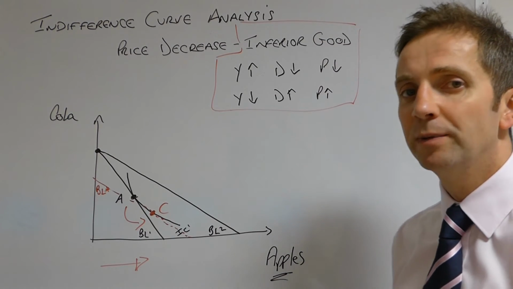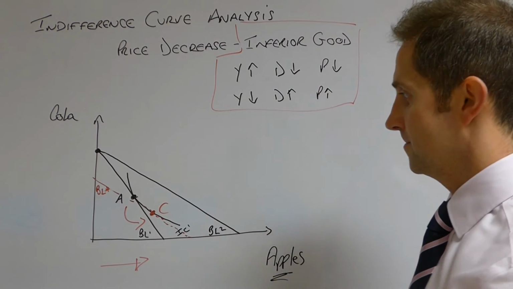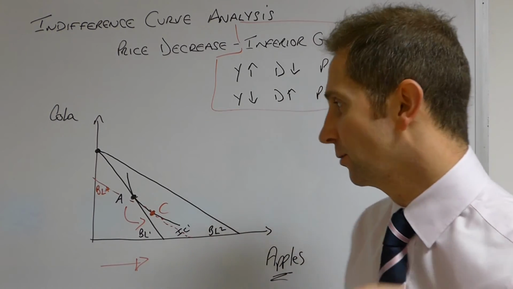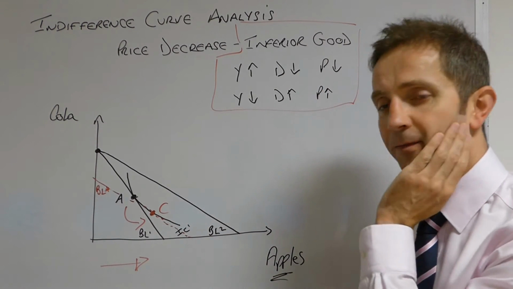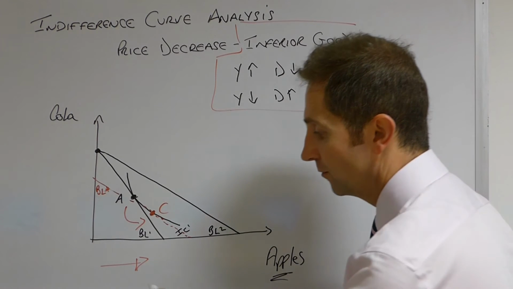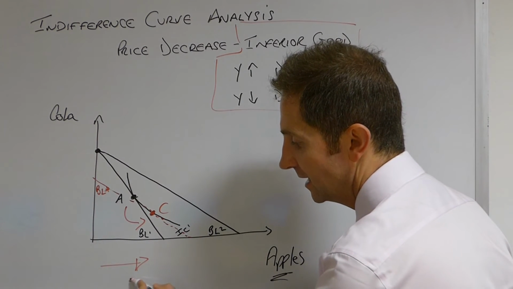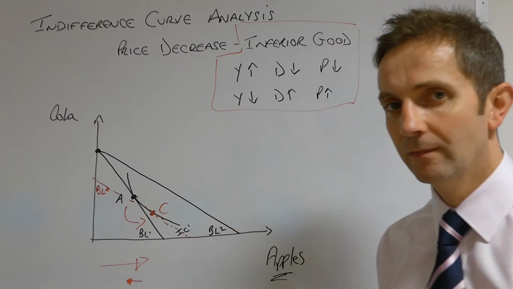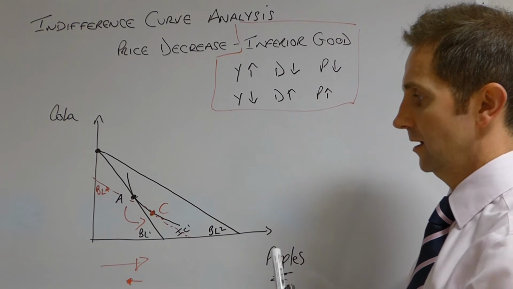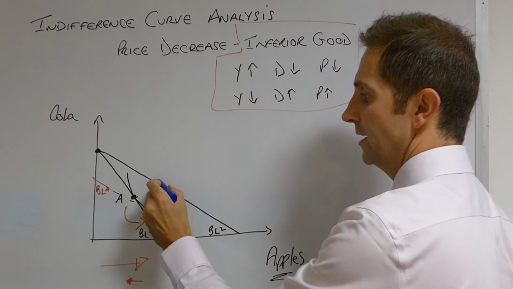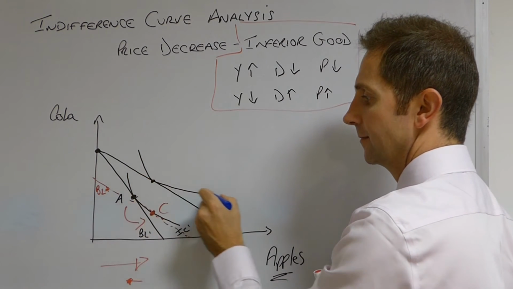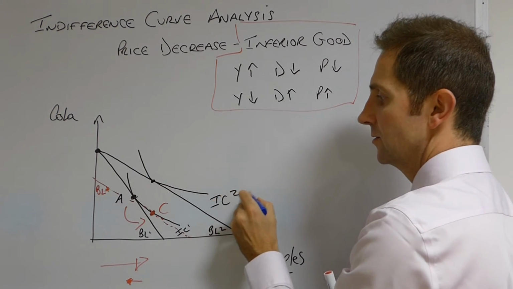The income effect will be negative. And just before we put on our final finish point equilibrium B, it's going to be negative. So therefore we're obviously going to have to be moving in this direction. And so I'm going to put a new finish point here, point B. So that's IC2.